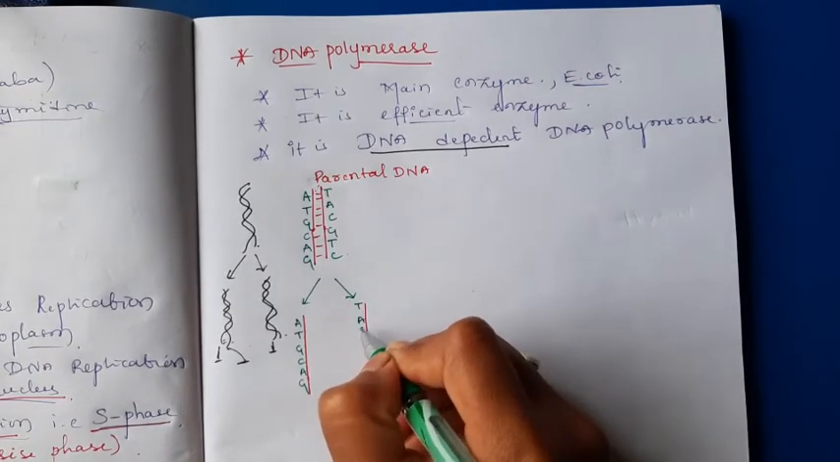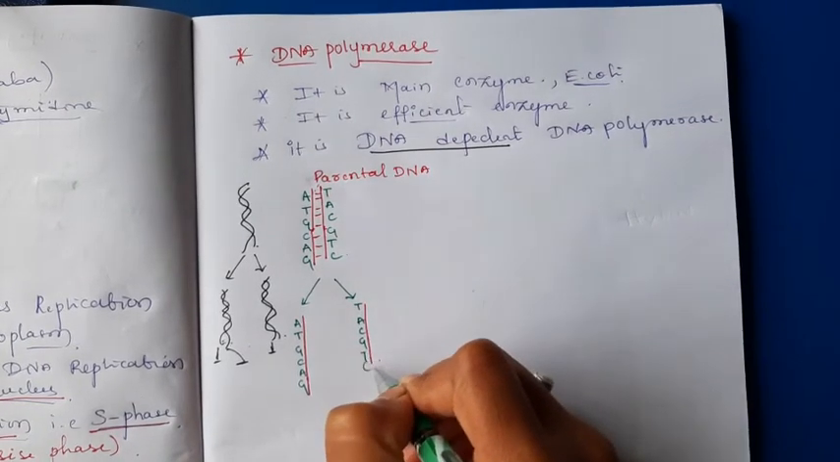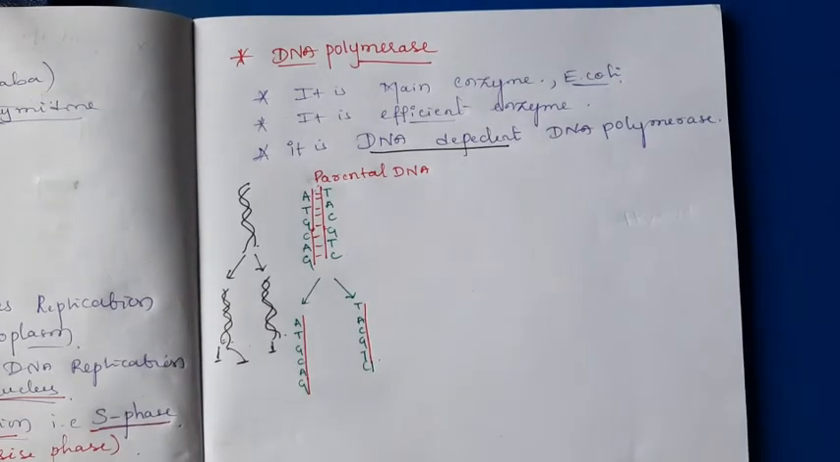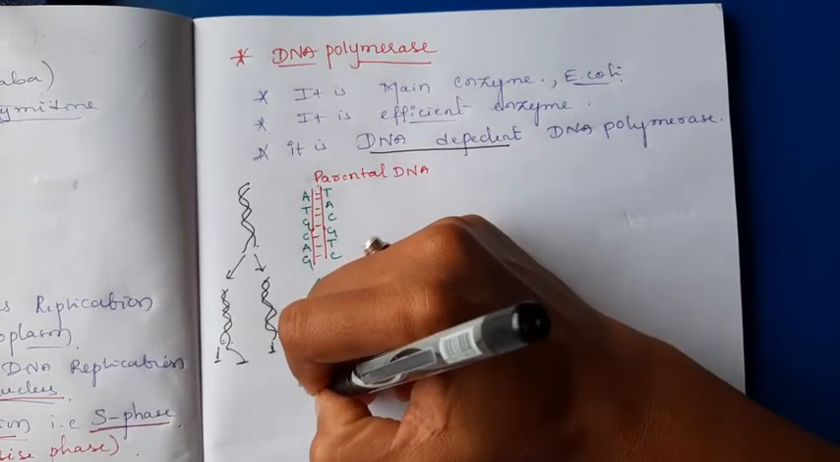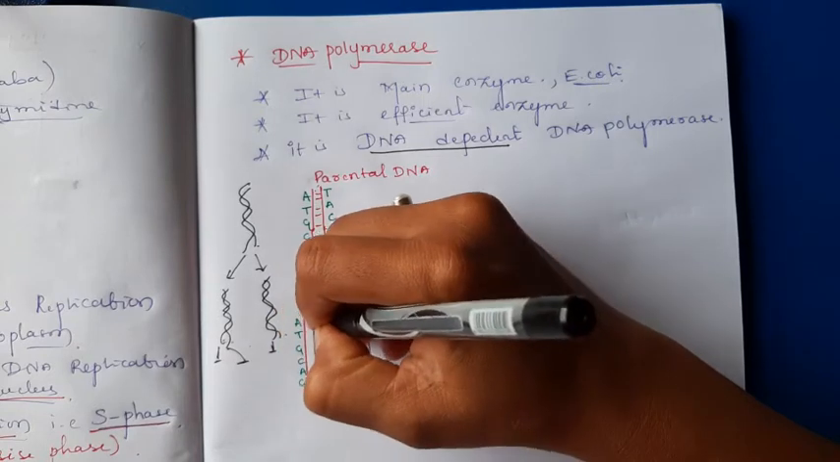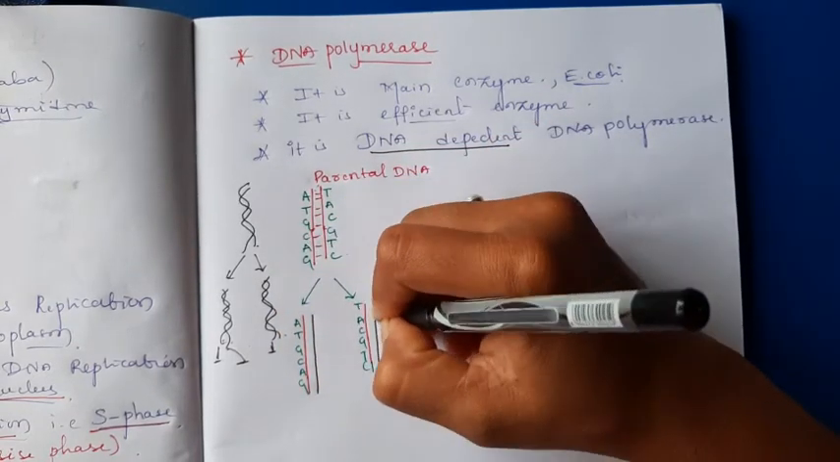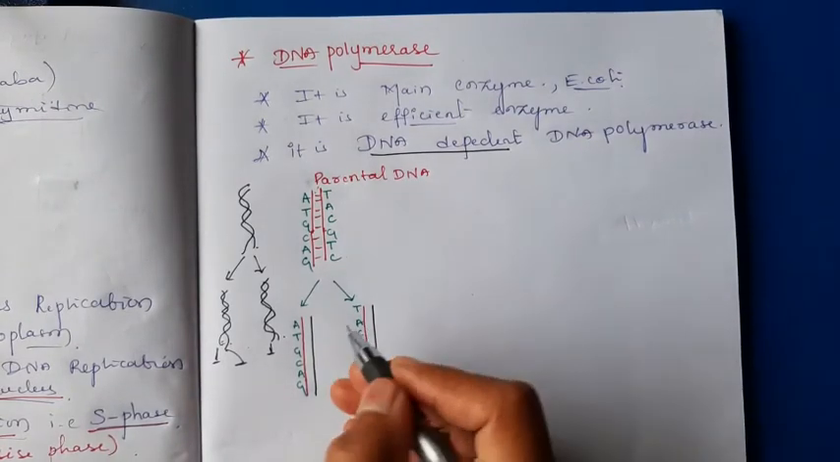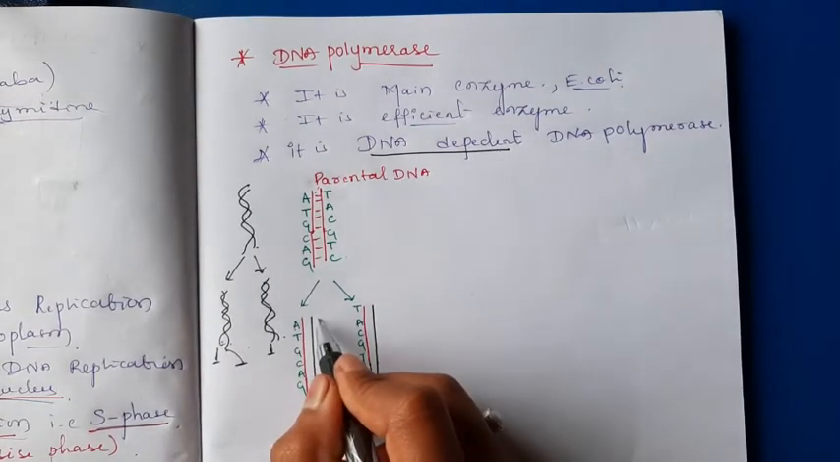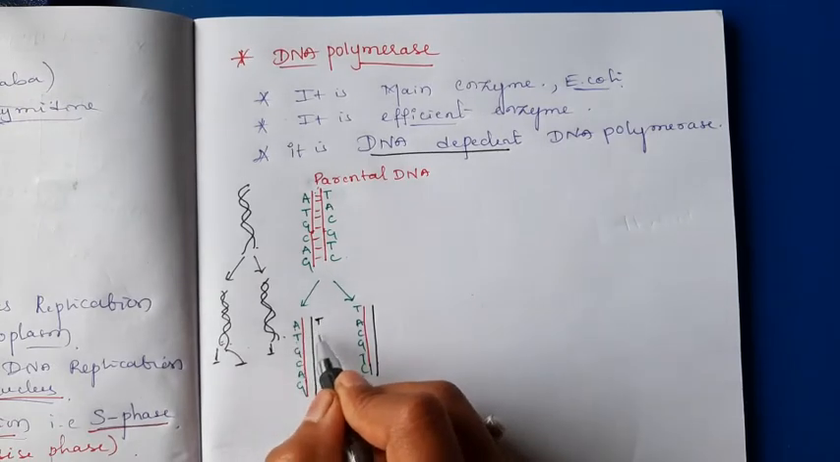T, A, C, G, T, C is also a parental strand. Another new strand must be formed opposite to the parental strand. It's like this. It must have the complementary base pairing. Complementary, A in there must compulsorily have T, T in there must compulsorily have A.